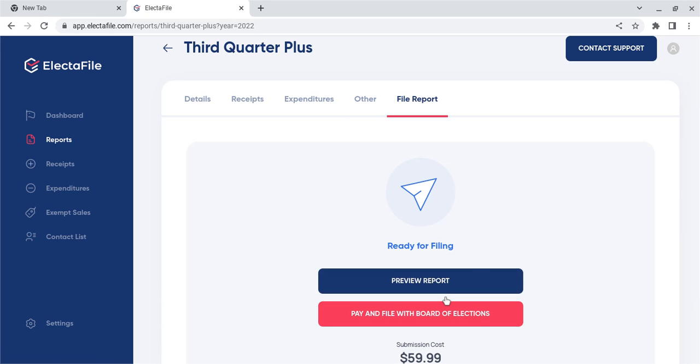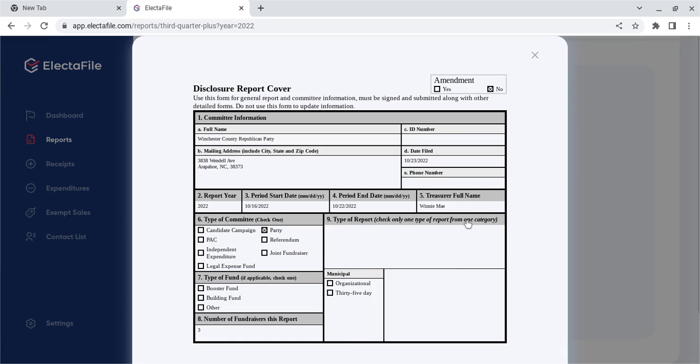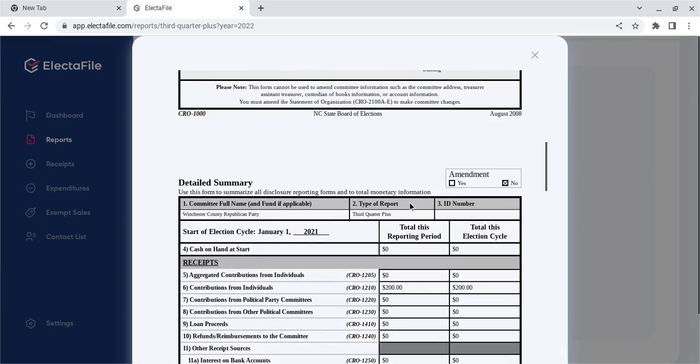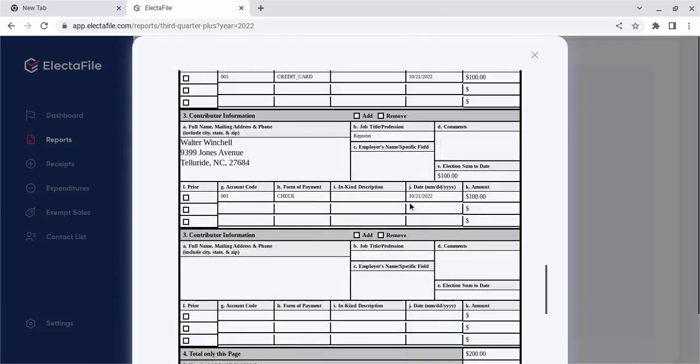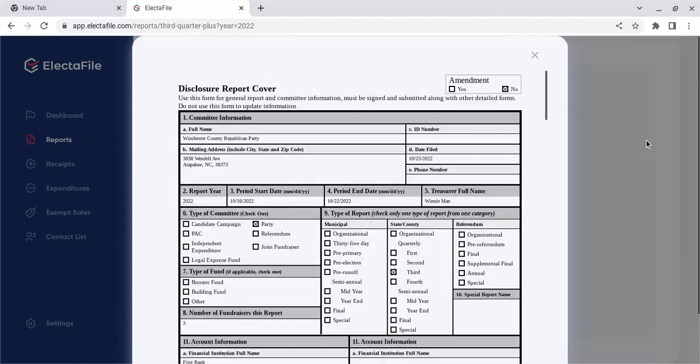Continue to file report. Now, we're not going to actually file using ElectaFile for Winchester County because that will confuse the State Board of Elections. I don't want to do that. But what we will do is show you a preview button that allows you to look at everything you've entered in the old-fashioned PDF format to see that it checks out. And once you've done that and you're ready to file,